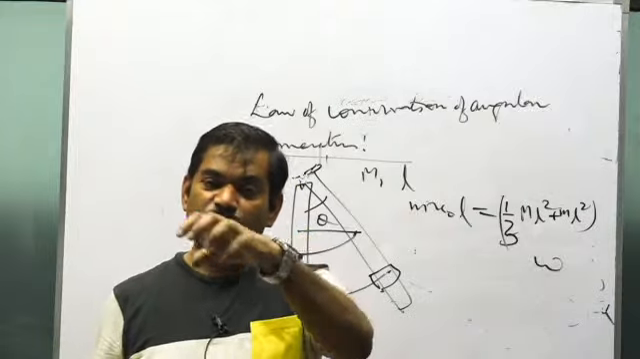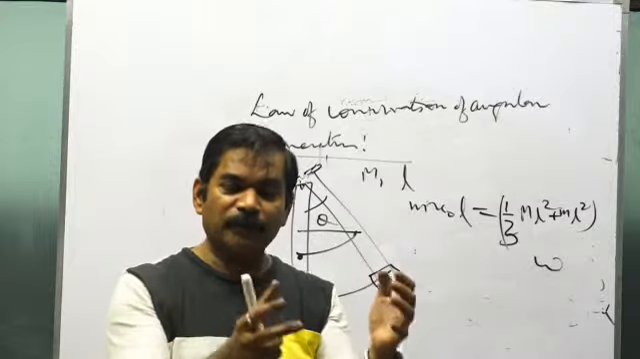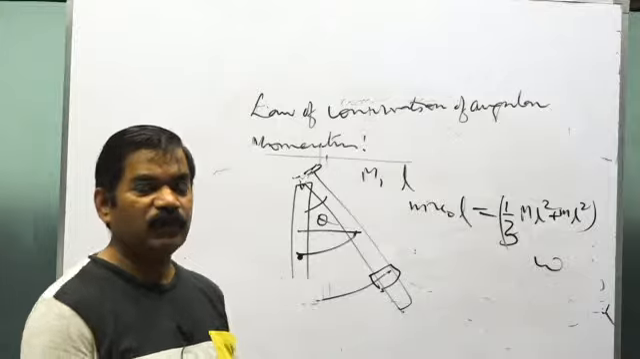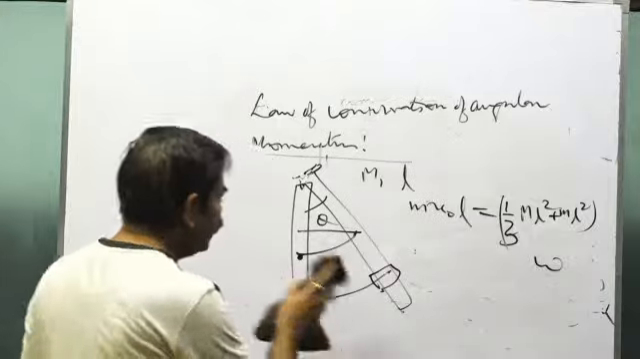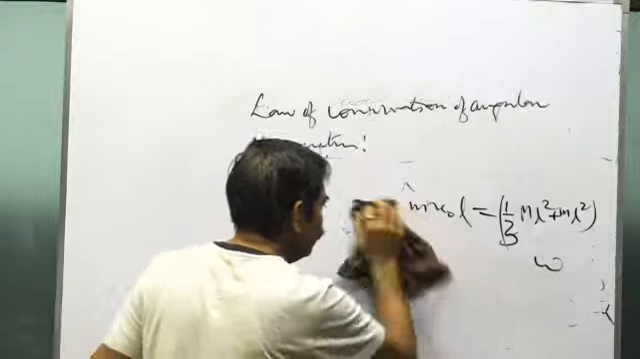Then the sum of the initial angular momentum of the two will be equal to the sum of the angular momentum of the two immediately after the collision has occurred. Through that you can get the value of the combined omega, and then you can go for the calculations related to the kinetic energy.